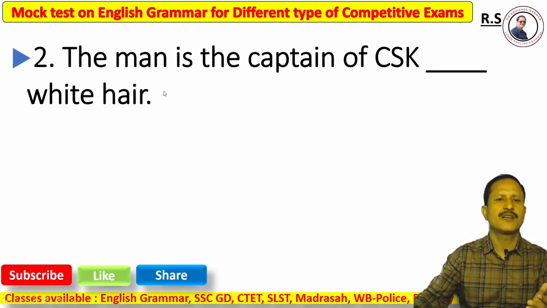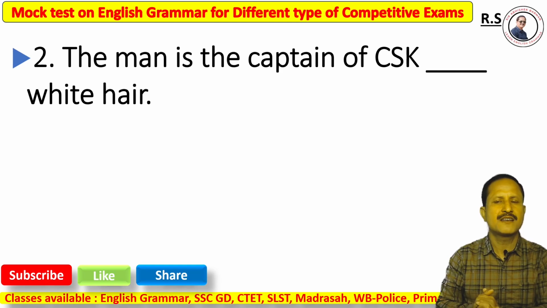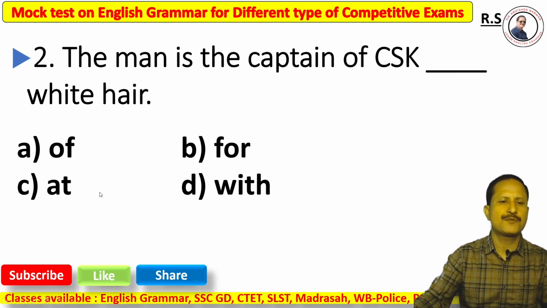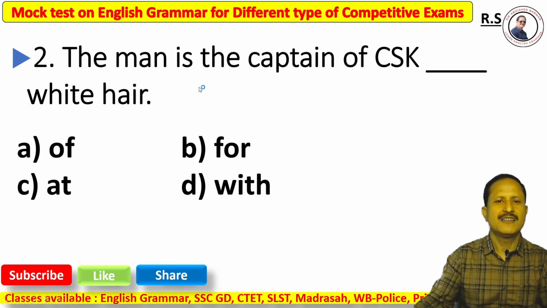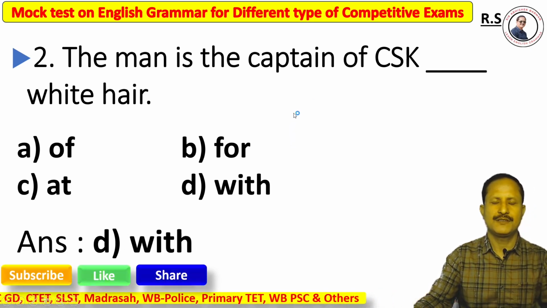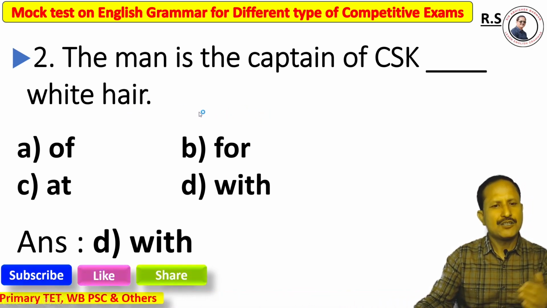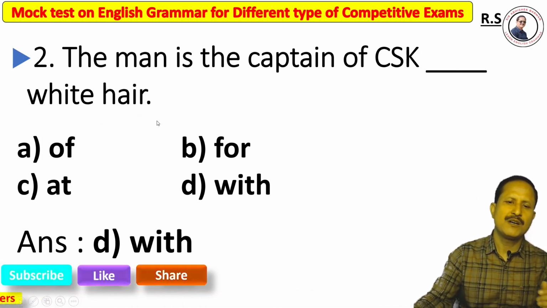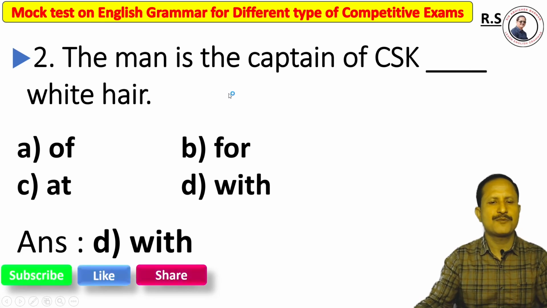Next, question number 2. The man is the captain of CSK, Chennai Super Kings, dash white hair. Options: option A of, option B for, option C at, option D with. The right answer is option D, with. Why? Because it is a position. When you talk about a position, then we must use with before that noun or pronoun. So the right answer is option D, with.